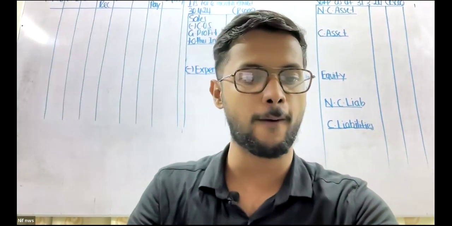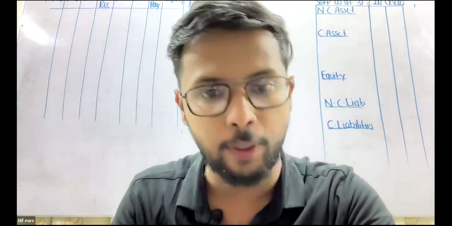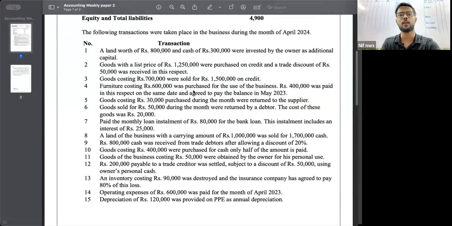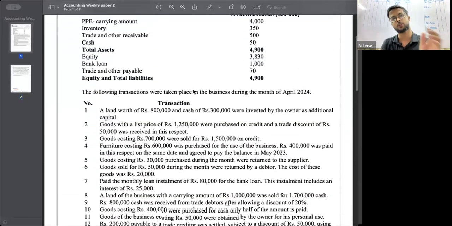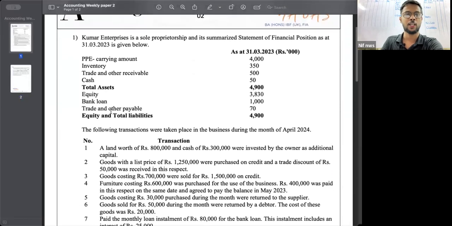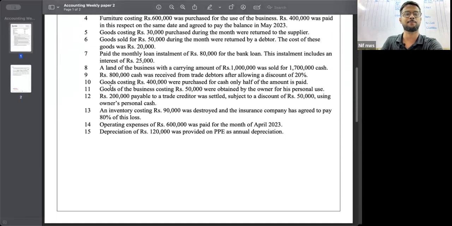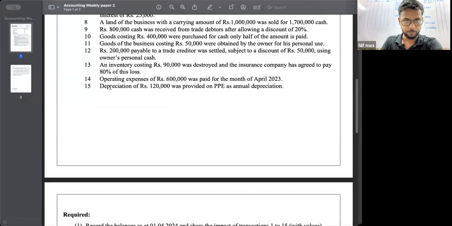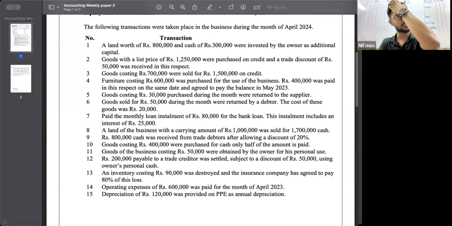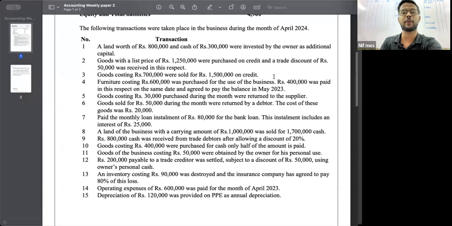Okay, so I hope you have the weekly paper with you, maybe in the form of a PDF or as a physical document. This is the second weekly paper that we are about to discuss. As I already told you, it was tested in your super seniors final exam, 2023, but I have made some adjustments.